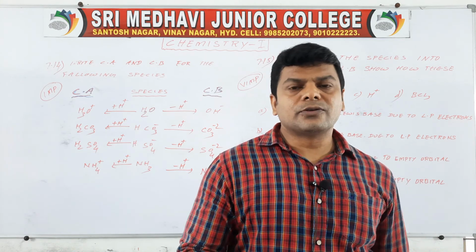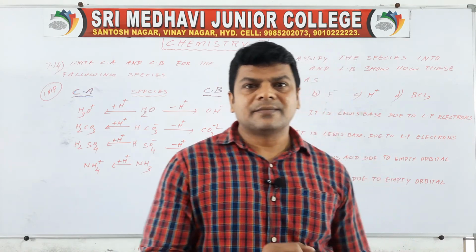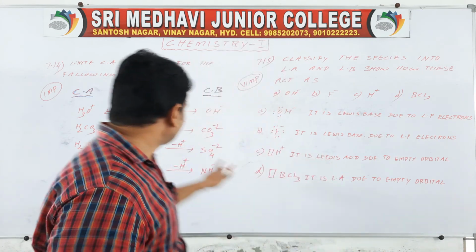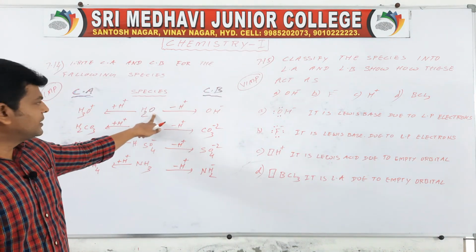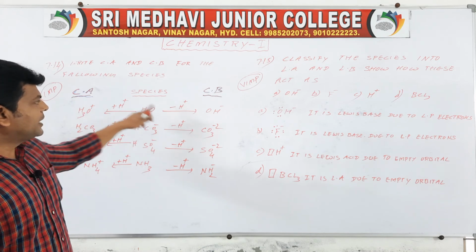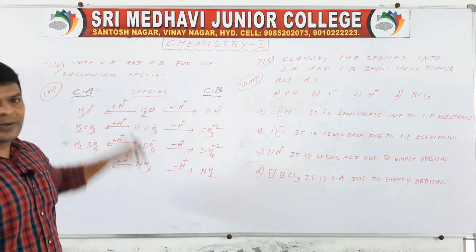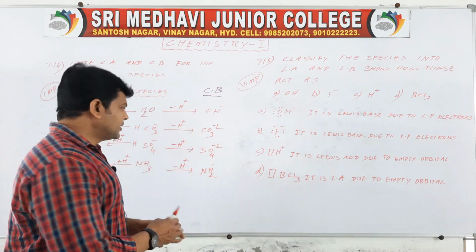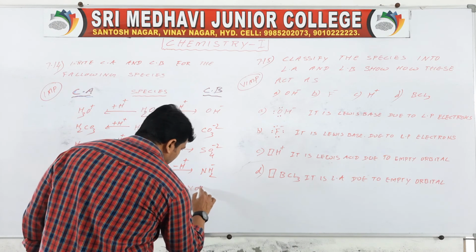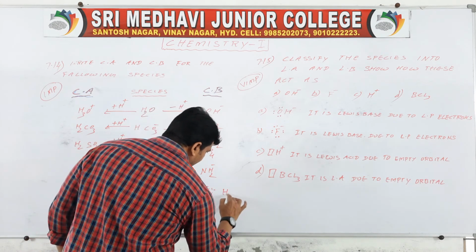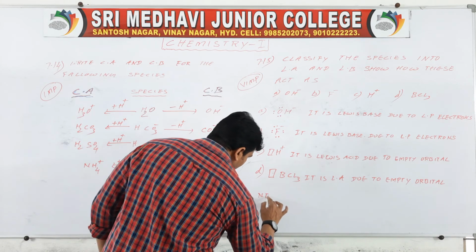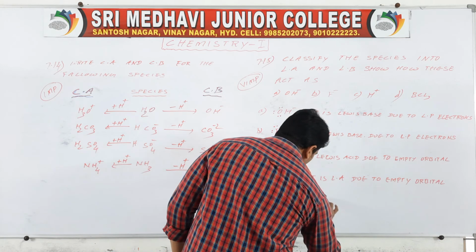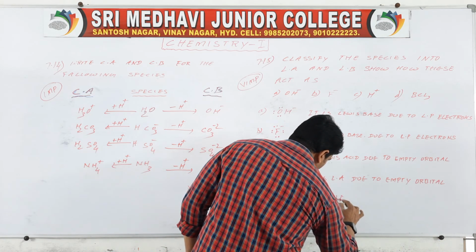Okay. Here you have to know H2O can act as both acid and base. If you take H2O, it can donate the proton, and it can accept the proton. So it is a neutral compound. H2O is a neutral molecule.